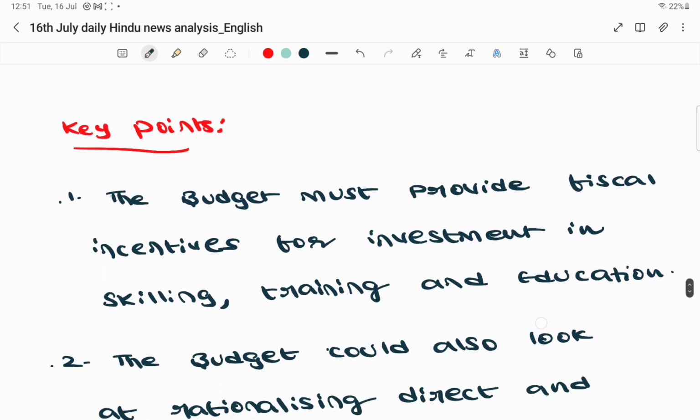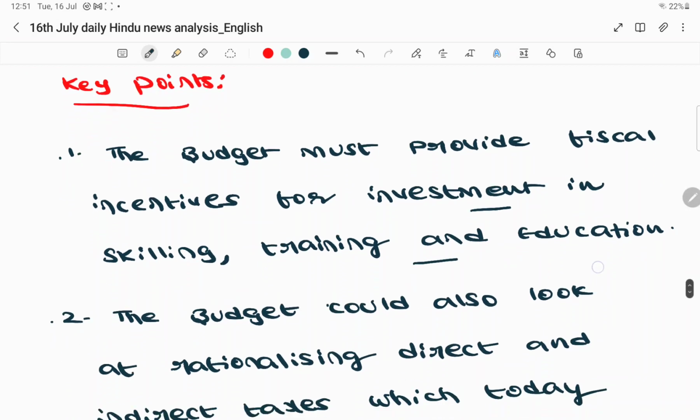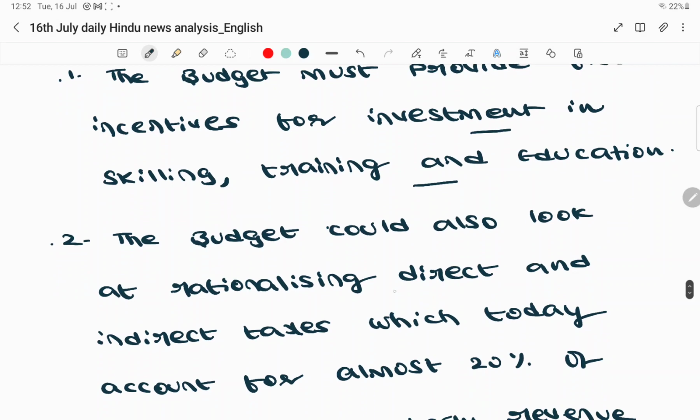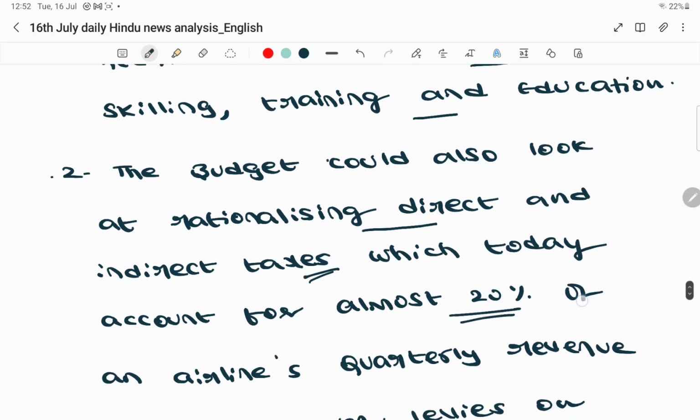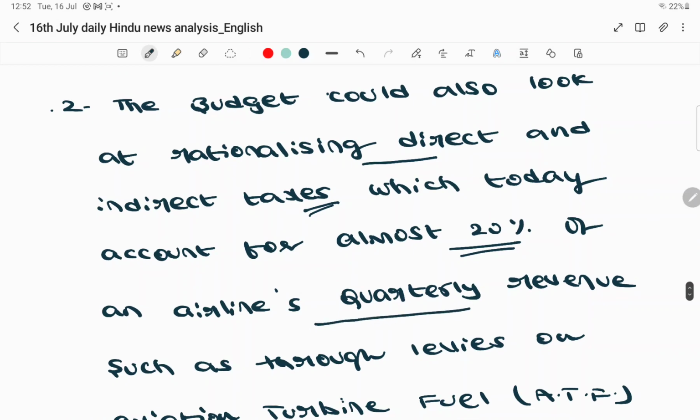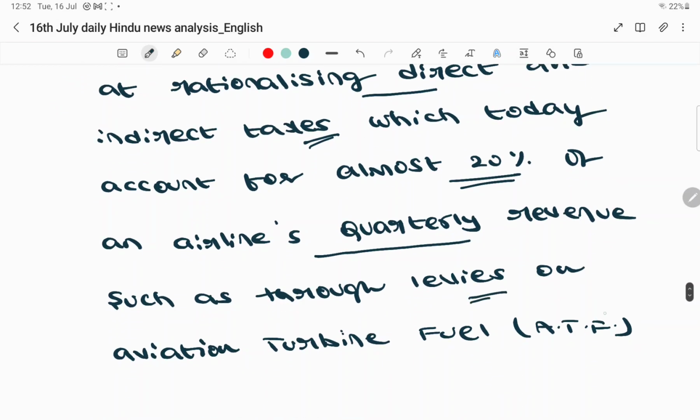So the budget must provide the fiscal incentives for investment in skilling, training, as well as education. And the budget should also look at rationalizing the direct and indirect taxes, which today account for almost 20% of an airline's quarterly revenue, such as through levies on the ATF, something called aviation turbine fuel.